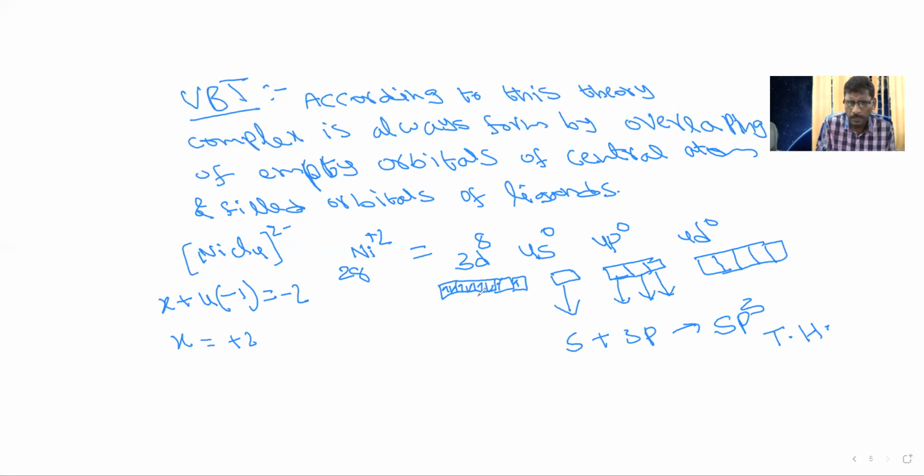Also observe in this configuration, 3 orbitals are paired, but the remaining 2 are unpaired. Unpaired means the complex is paramagnetic in nature. Paramagnetism is due to unpaired electrons. So this is the example of NiCl4 2-. Another example we'll see.